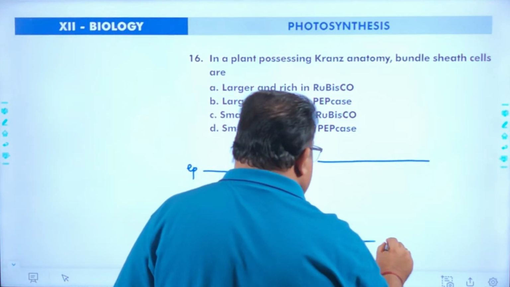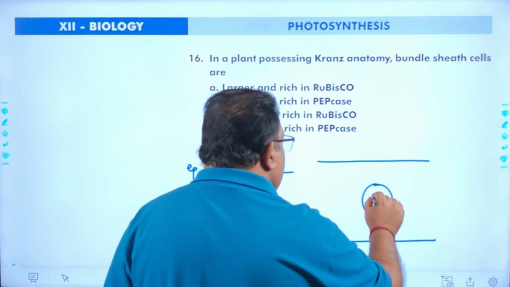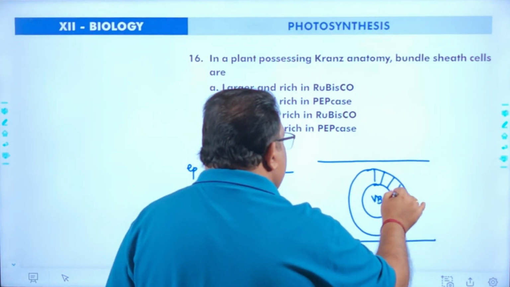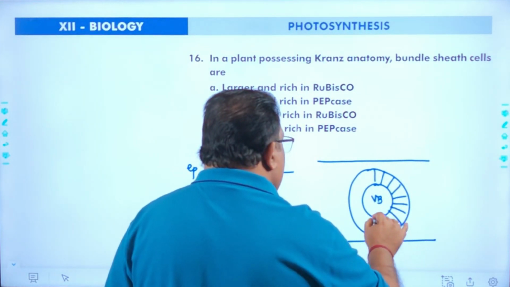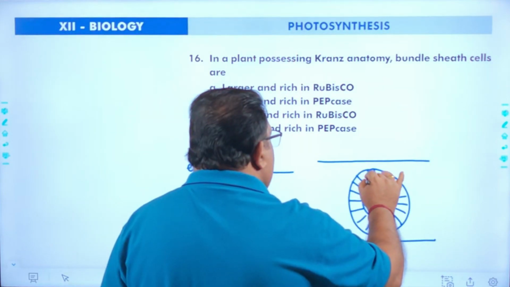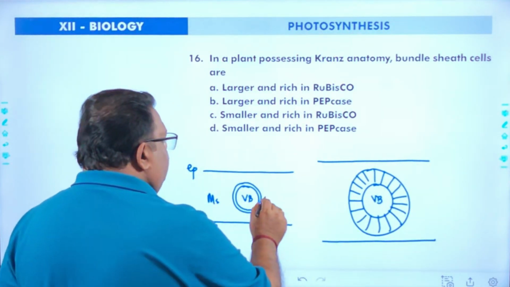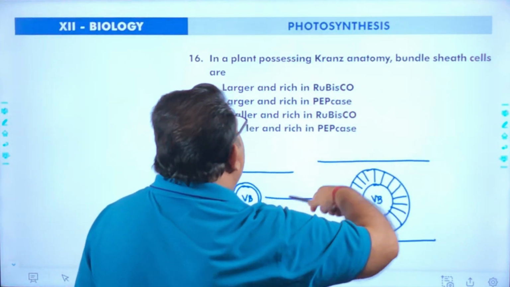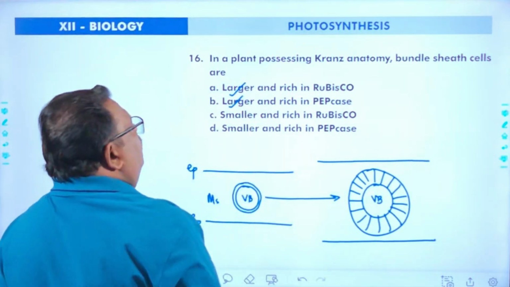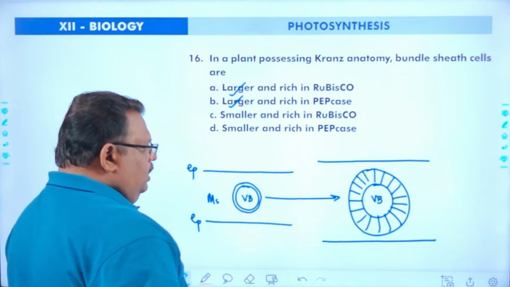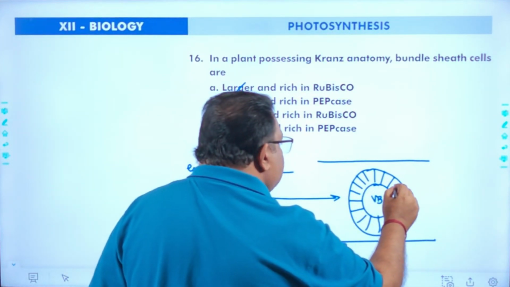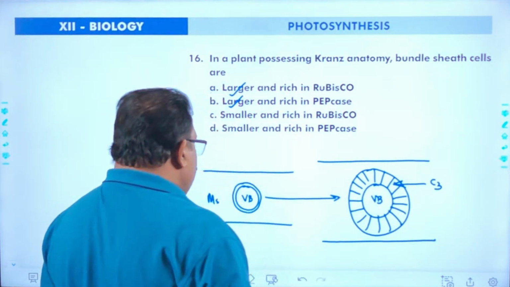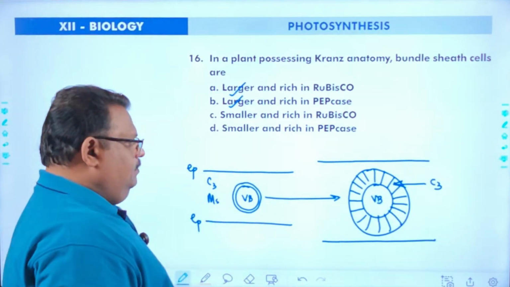But in C4 plants, what happens is that this will be the vascular bundle. The vascular bundle is covered over by enlarged cells. This kind of anatomical modification is called Kranz anatomy. So here in Kranz anatomy, the bundle sheath cells are larger. Here the C4 cycle takes place inside the bundle sheath, and the C3 cycle takes place in the mesophyll.